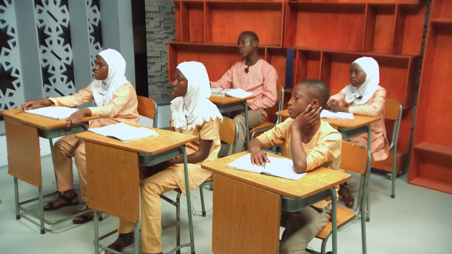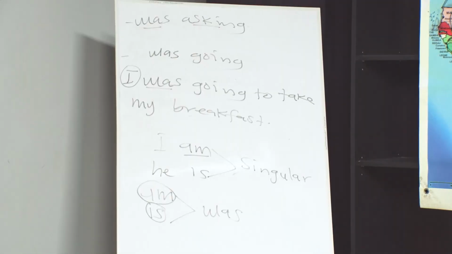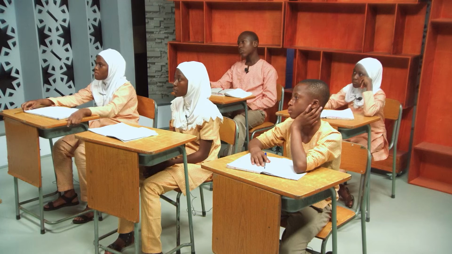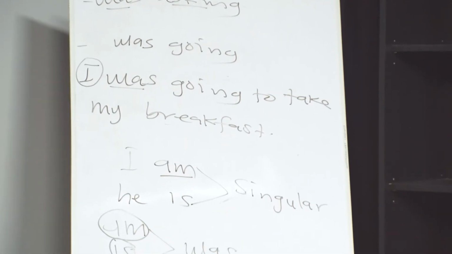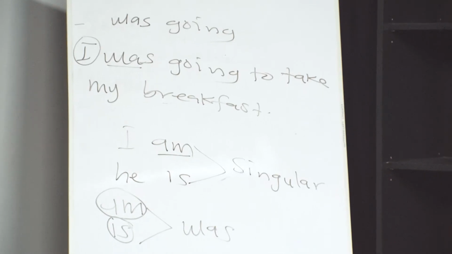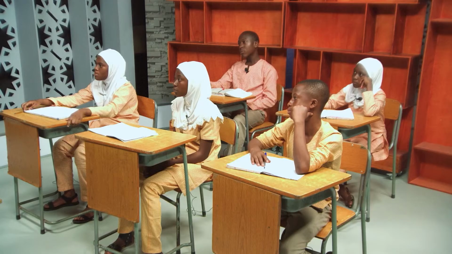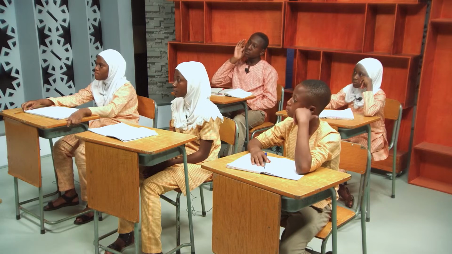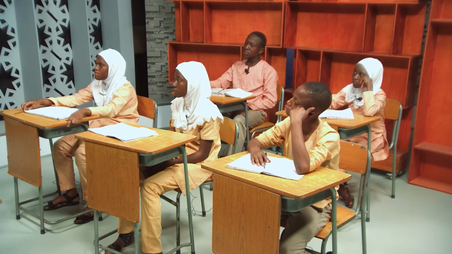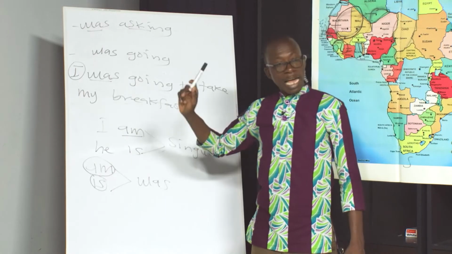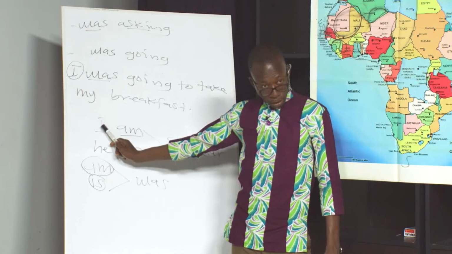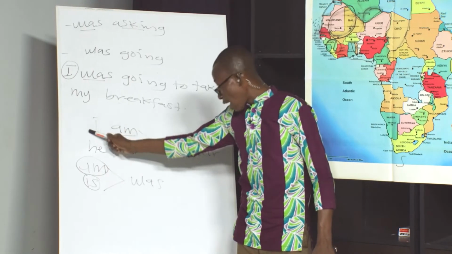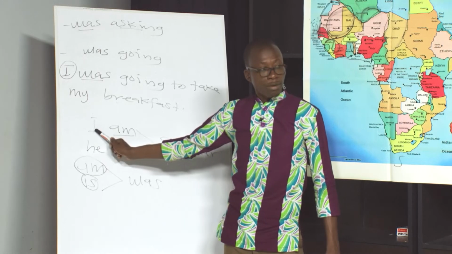So am is the same as the verb is. To make it simple, it's just like one person having two names. For example, some of us have names that parents call us at home, which is different from the names in school we use. In school, you don't use that name, but the name is still for you. Do you follow that? Good. Am is dedicated for the pronoun I. So anytime you see am, whether there's I or not, there's an implication that the pronoun I is there. The first person, singular, is there.